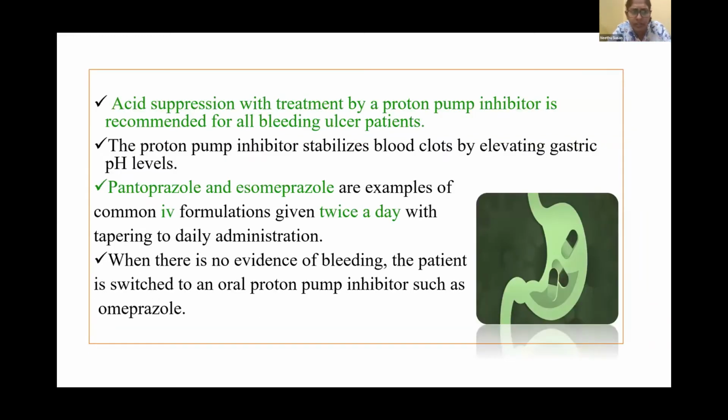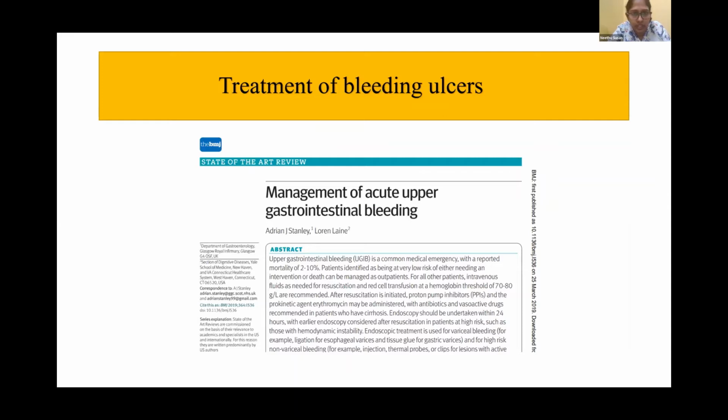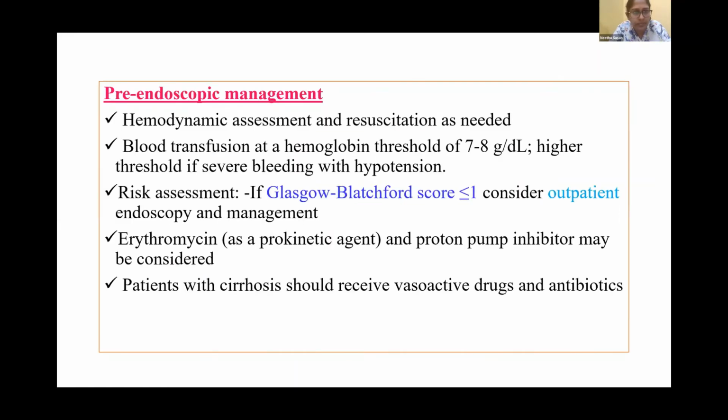So this is also very important: acid suppression with treatment by a PPI is recommended for all bleeding ulcer patients. The PPI stabilizes blood clots by elevating the gastric pH levels. Pantoprazole and esomeprazole are examples of common IV formulations given twice a day with tapering to daily administration. And when there is no evidence of bleeding, the patient is switched to an oral PPI such as omeprazole. So again, we can see this article from the British Medical Journal regarding management of upper GI bleeding.